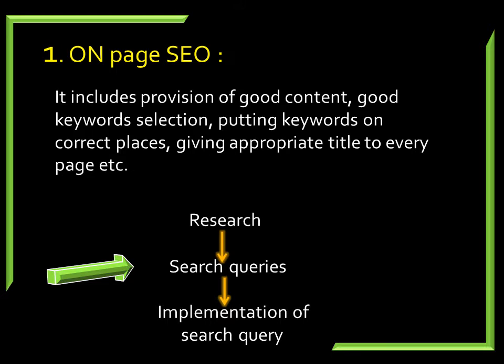For example, you might have the most beautiful and most useful content in the world, but if that content is not seen by people, or maybe it is not distributed to the right target, then that content is useless. That is the biggest loss of your website. So that is on-page SEO. I think all of you understand this concept: selection of good keywords, putting keywords in correct places and giving appropriate title to every page.